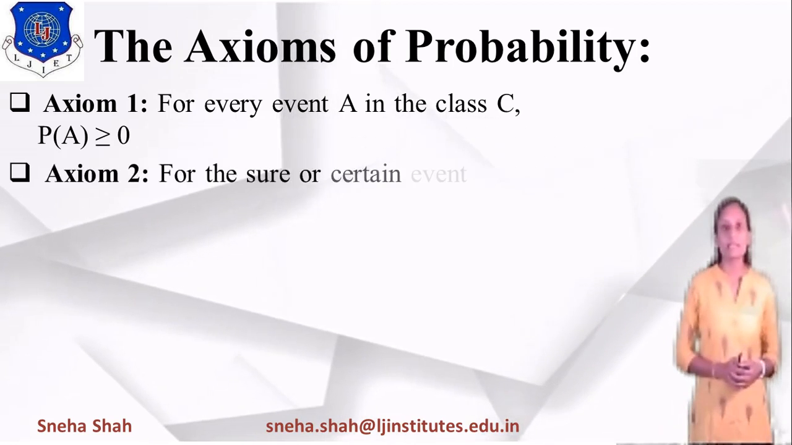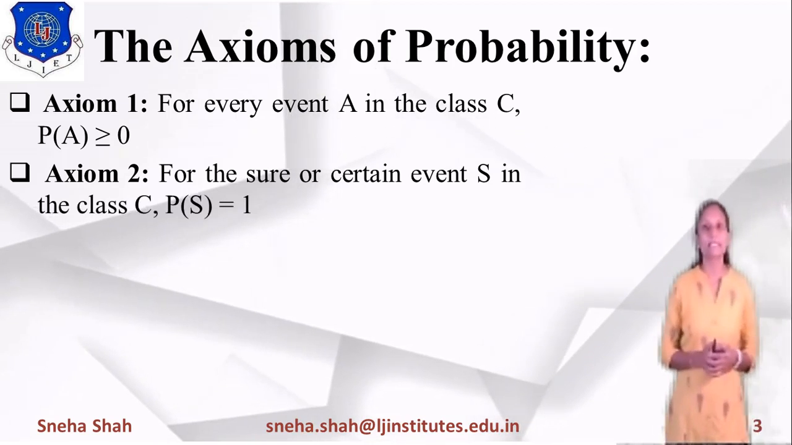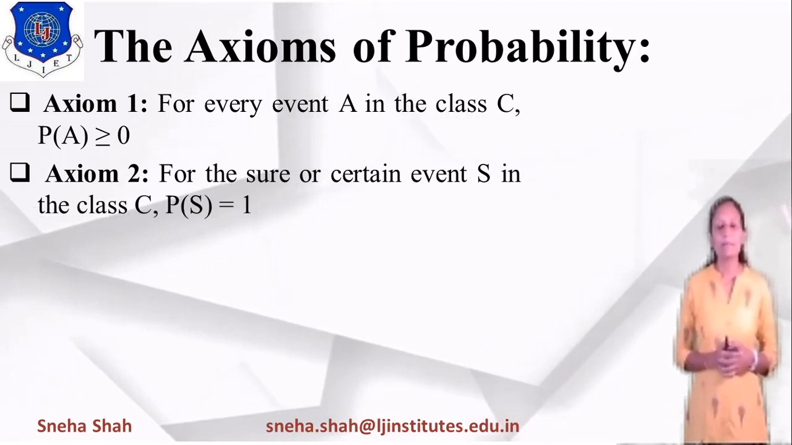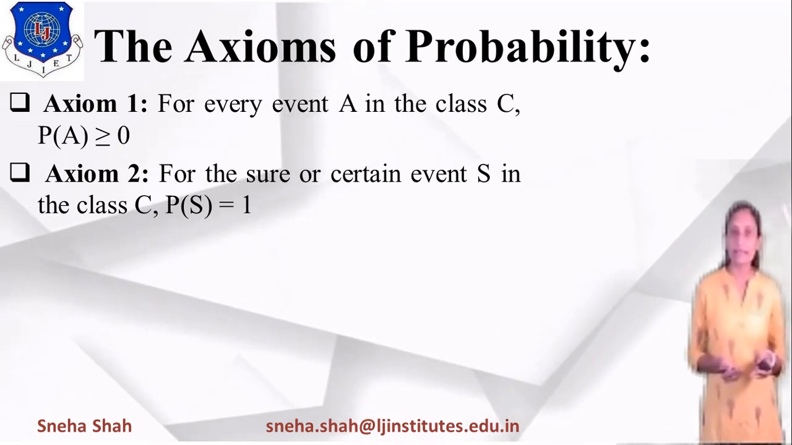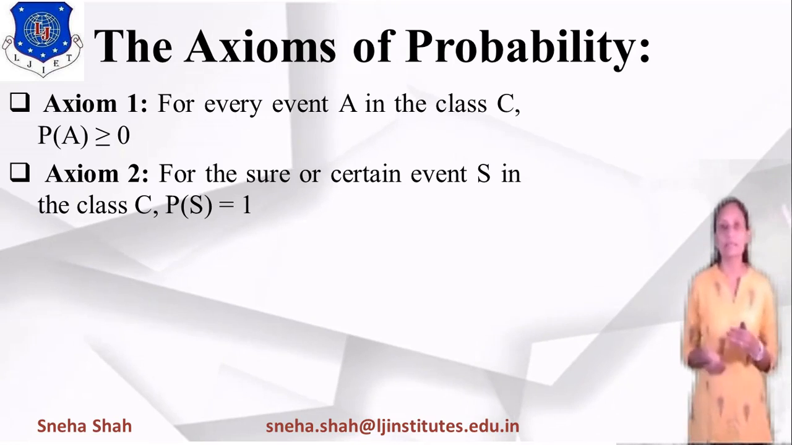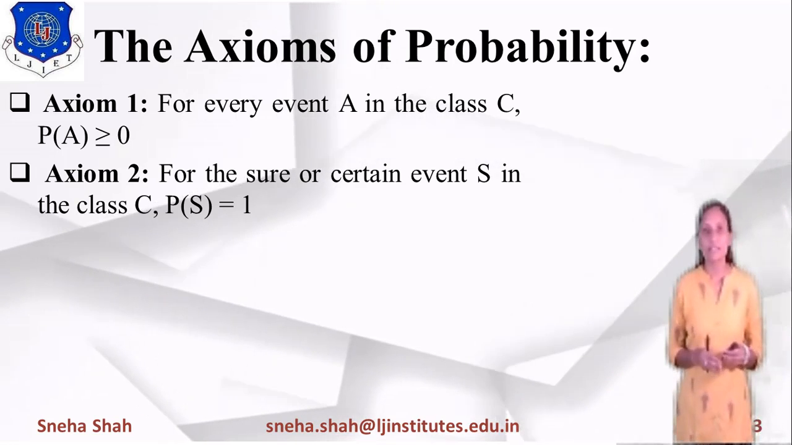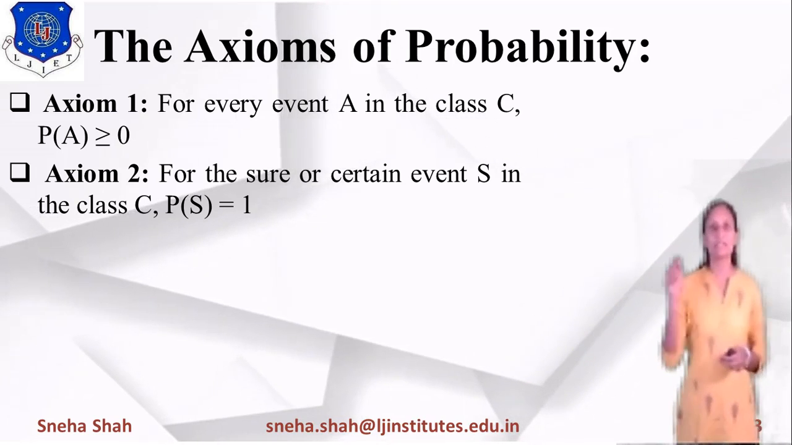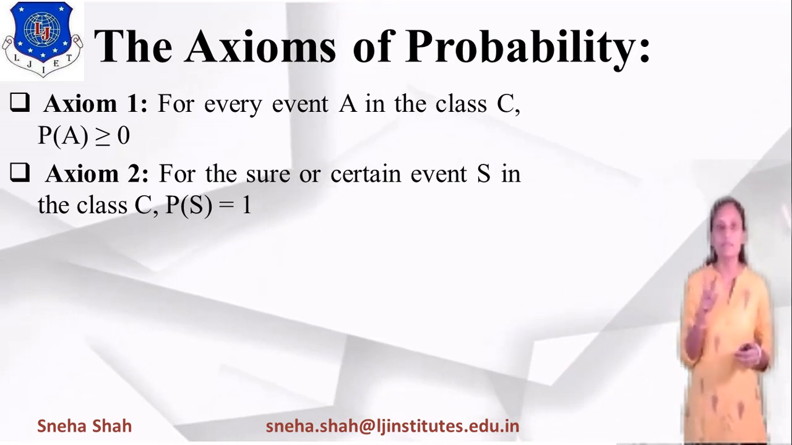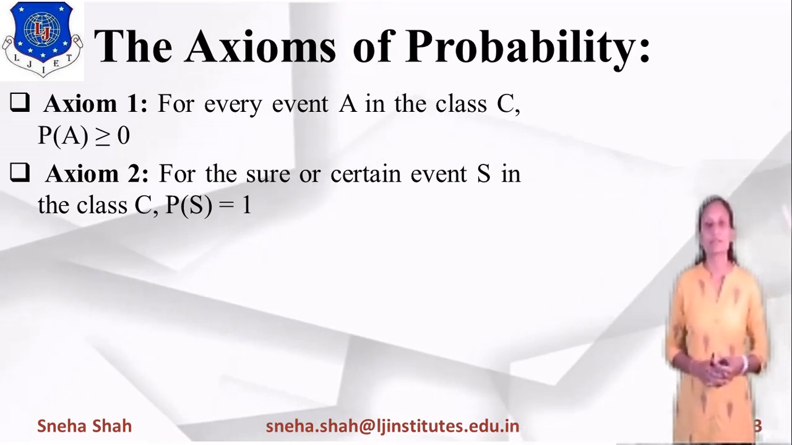Now the next axiom is for the sure or certain event S in the class C: probability of S equals 1, because it will surely occur, meaning the occurrence of this event will be 100%. So the chance of occurrence of this event is 100%, and 100% means 100 by 100, which gives the answer 1. So probability of S equals 1.